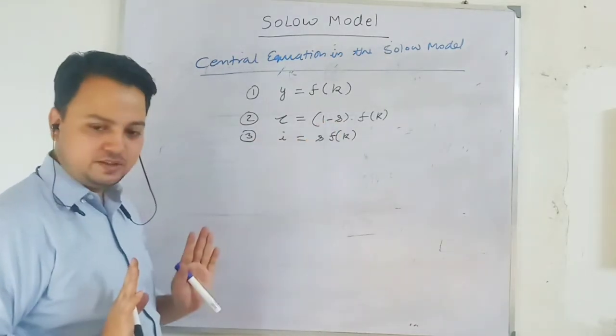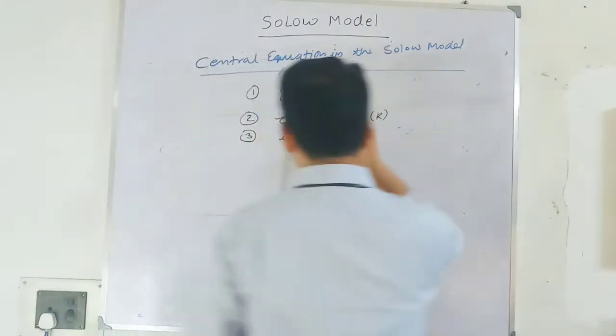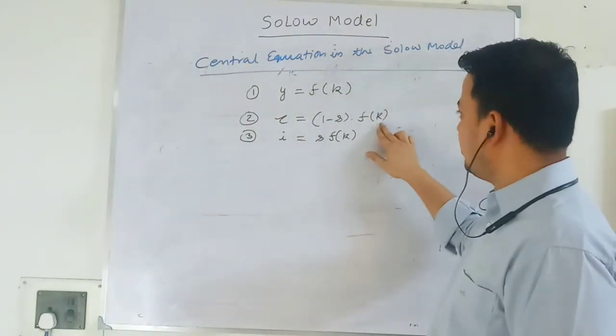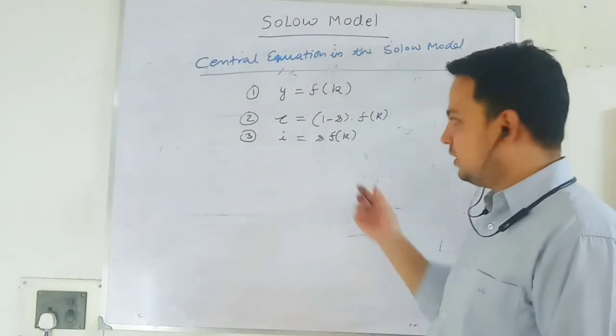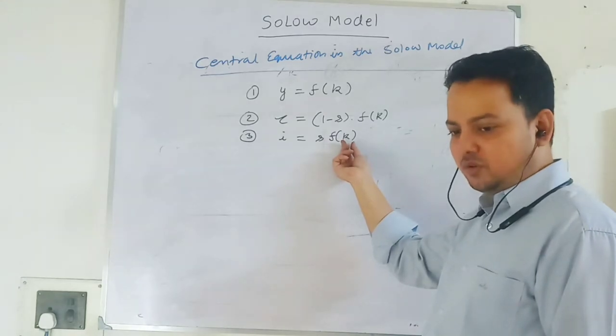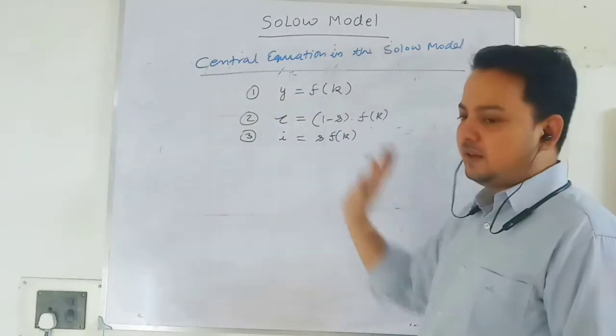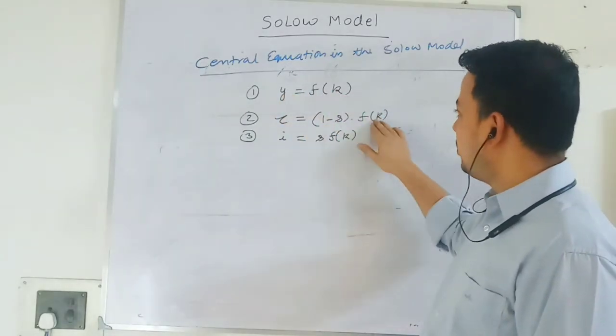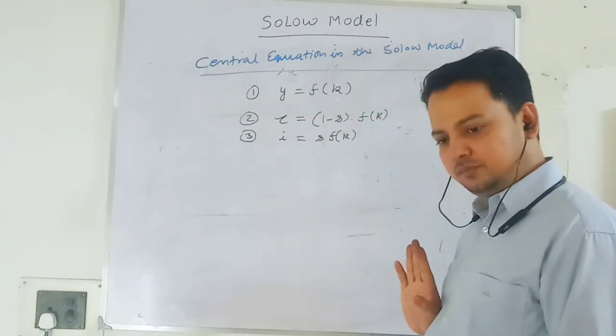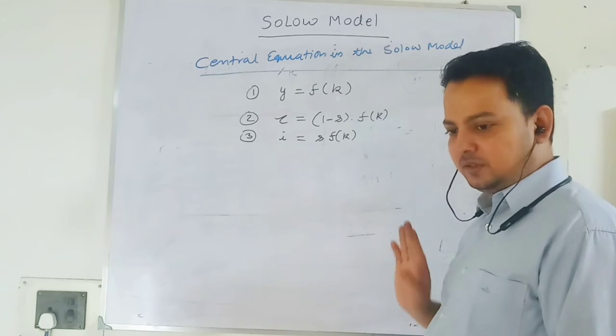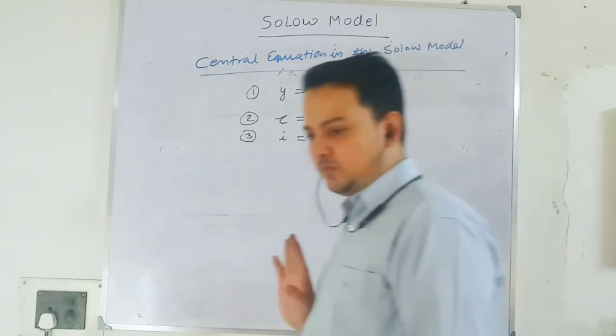Saving propensity is constant. Independent variable is what? Capital labor ratio. This is your independent variable. So this accumulation of capital stock determines your investment, consumption and income. Everything is dependent on your accumulation of capital stock. So that is why economic growth is a process of accumulation of capital stock.